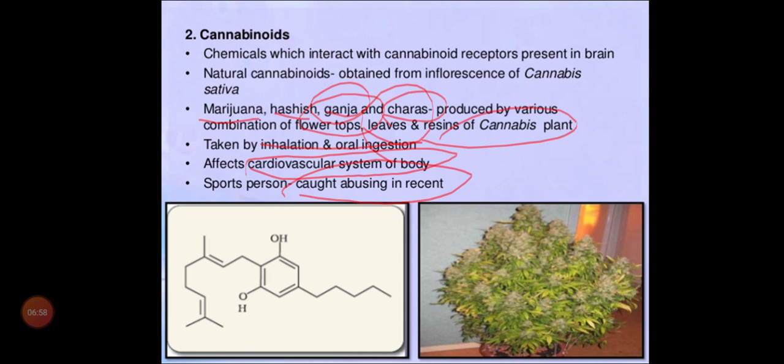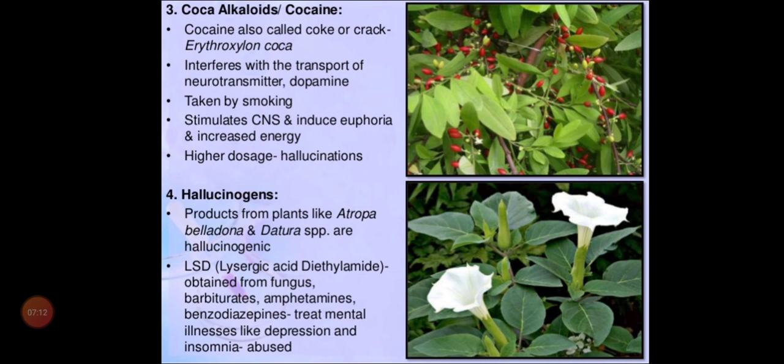So this is the structure of the plant Cannabis sativa. Is that clear, children? So we have learned opiates, morphine, heroin, and the second category, cannabinoids. And the third category is coca, that is cocaine, and it is an alkaloid. Now look at the first picture, children. Cocaine is normally extracted from coca or crack. That is Erythroxylon coca, and it will interfere with the transport of neurotransmitters and dopamine. Dopamine is a chemical signaling protein, so it will affect the neurotransmitter and dopamine.